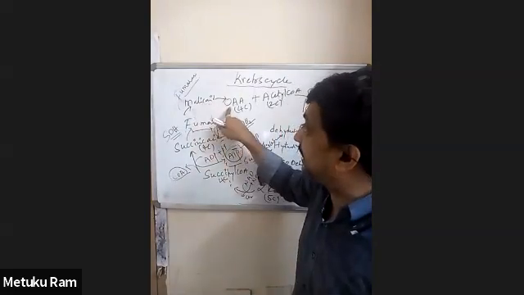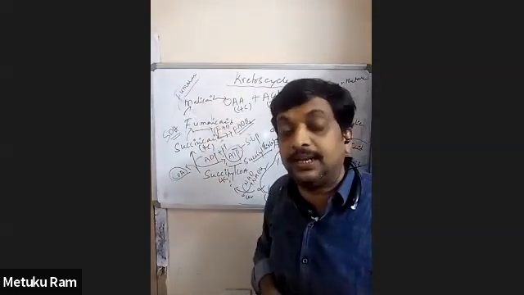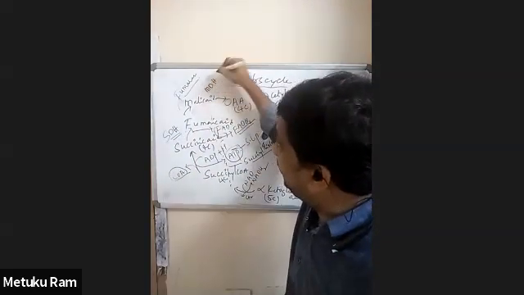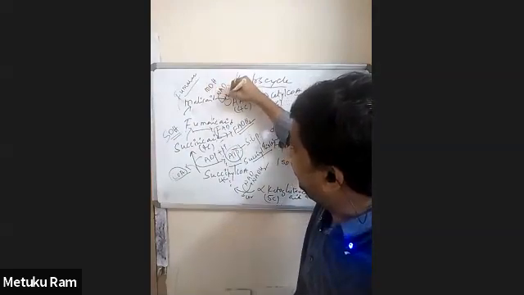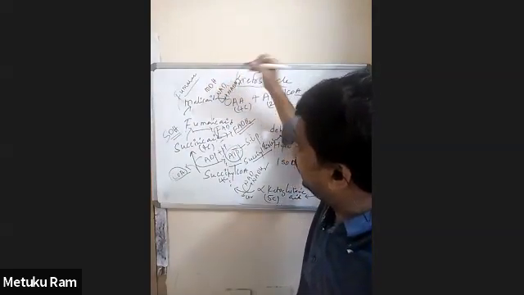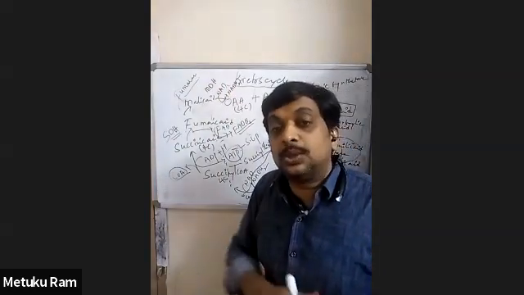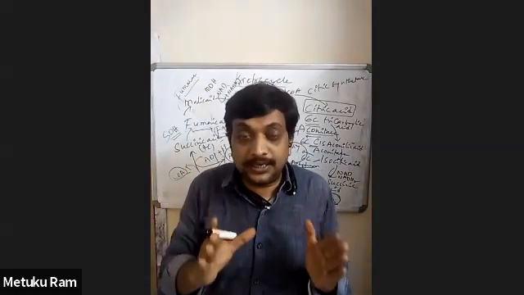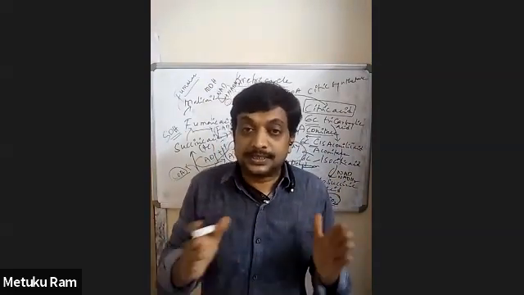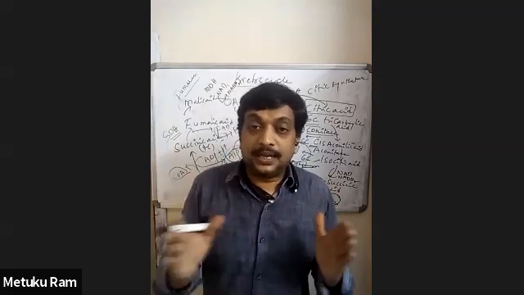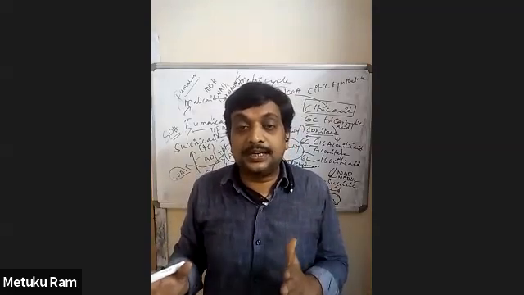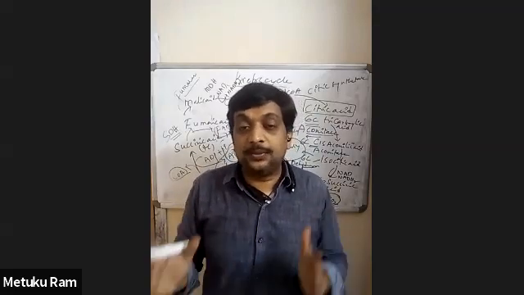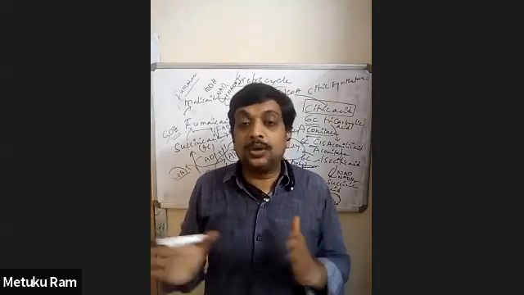And after that, malic acid is converted into oxaloacetic acid, again an oxidation reaction. The enzyme involved in this process is called malic dehydrogenase. In this reaction, NAD is converted into NADH2. Right? So during this pathway of the Krebs cycle, we obtain intermediate compounds such as citric acid, cis-aconitic acid, isocitric acid, oxalosuccinic acid, then alpha ketoglutaric acid, succinyl-CoA, succinic acid, fumaric acid, malic acid, and oxaloacetic acid.